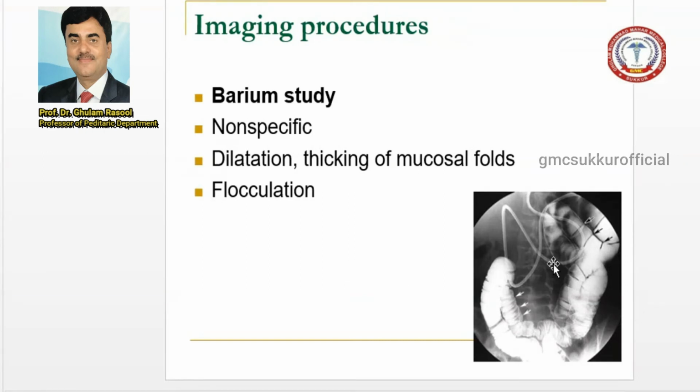You will appreciate multiple folds and thick dilatation of the mucosa, present in a child with this, and there is flocculation, meaning abnormal dilatation of the bowel.